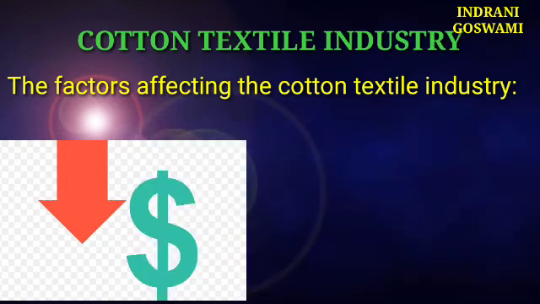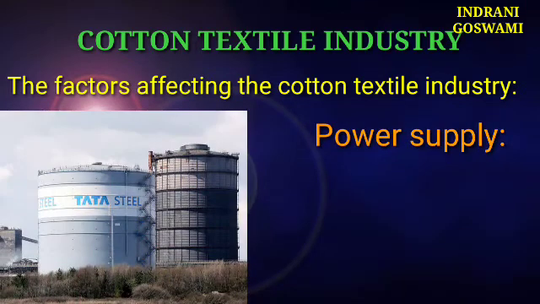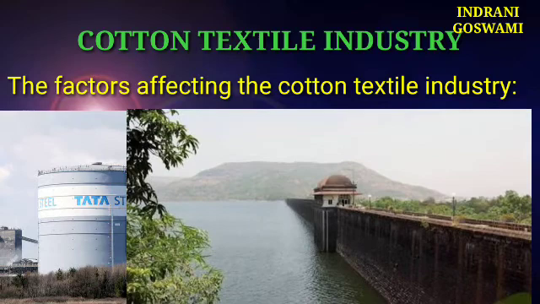Next is the power supply, because without electricity, the industry will not be able to run the machinery properly. Basically, Mumbai uses Tata hydroelectric power for the production of cotton textiles.